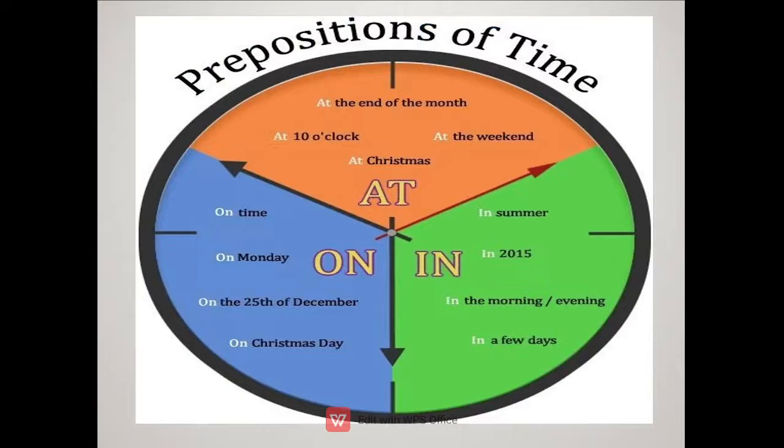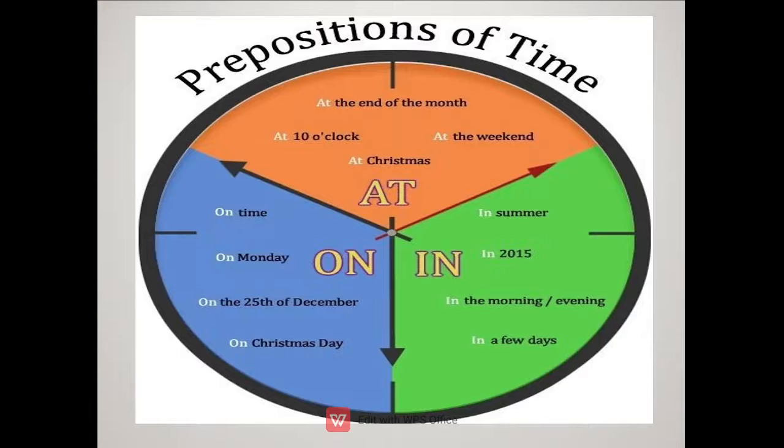So here is again a description for you: at the end of the month, at 10 o'clock, at Christmas, at the weekend. On time, on Monday, on the 25th of December, on Christmas Day. So here is a difference, right? When you add the word day, it becomes on Christmas Day. And when it is only Christmas, it becomes at.